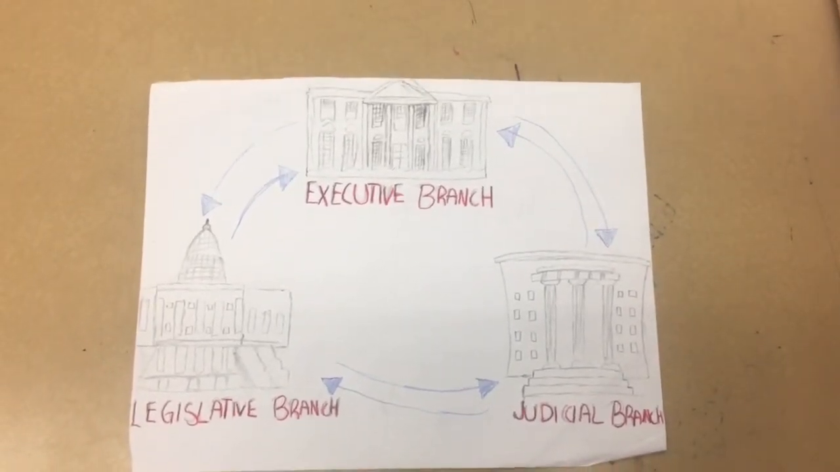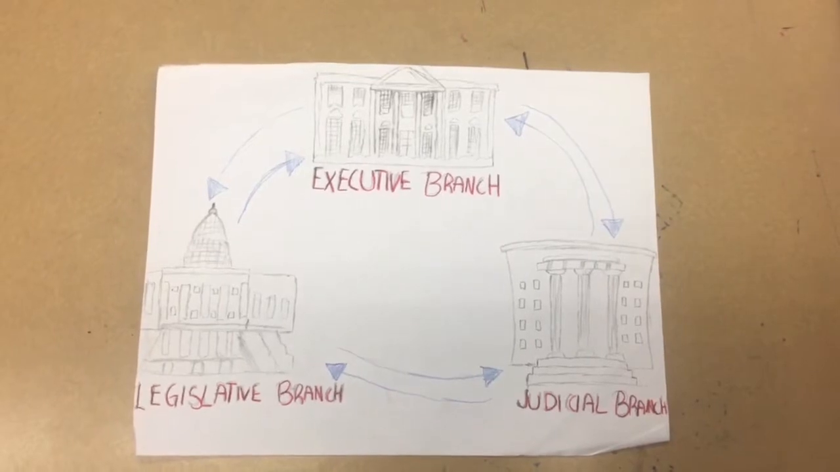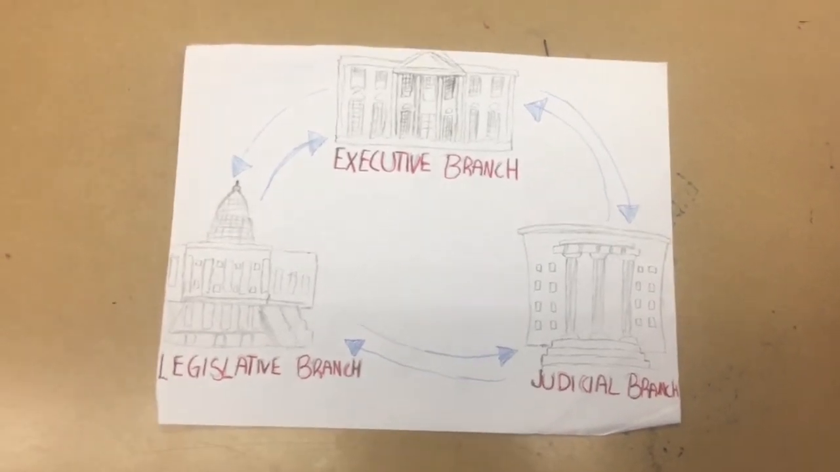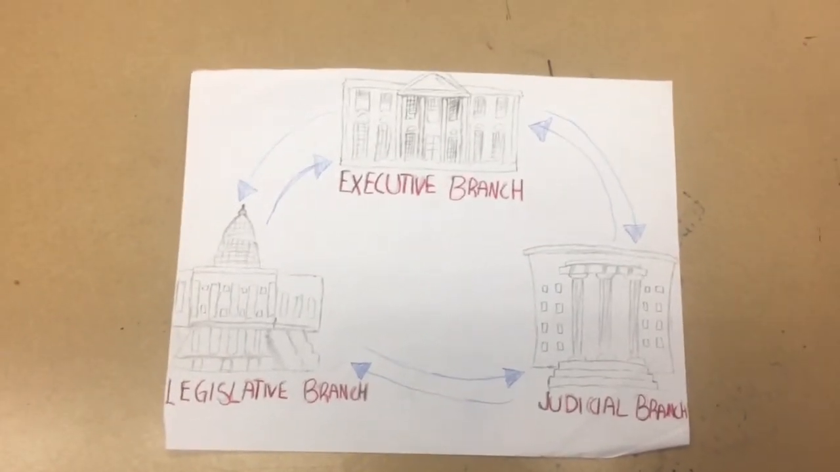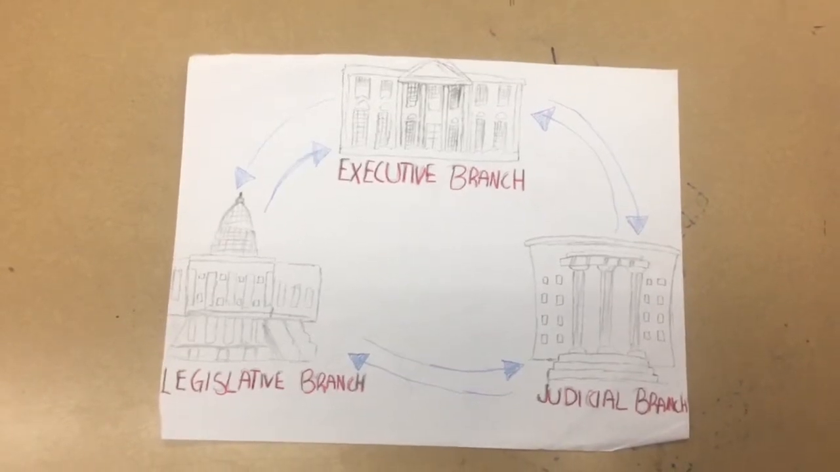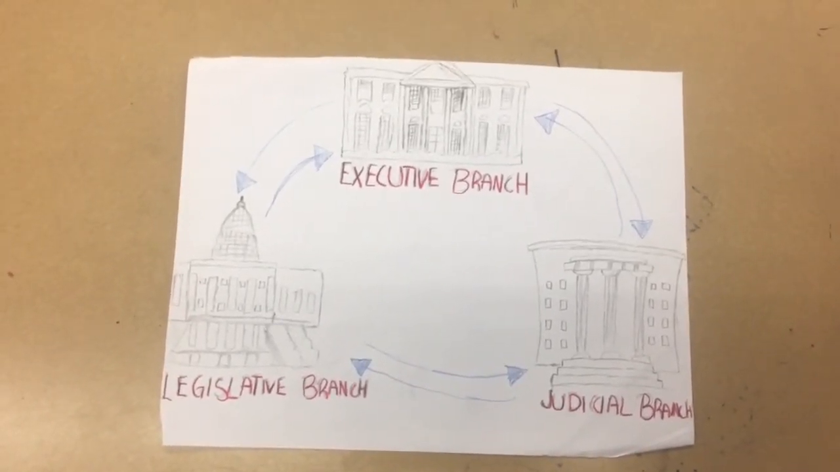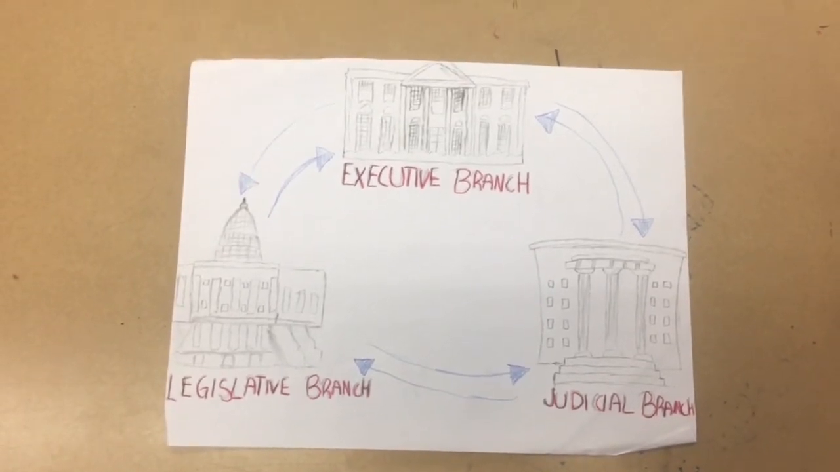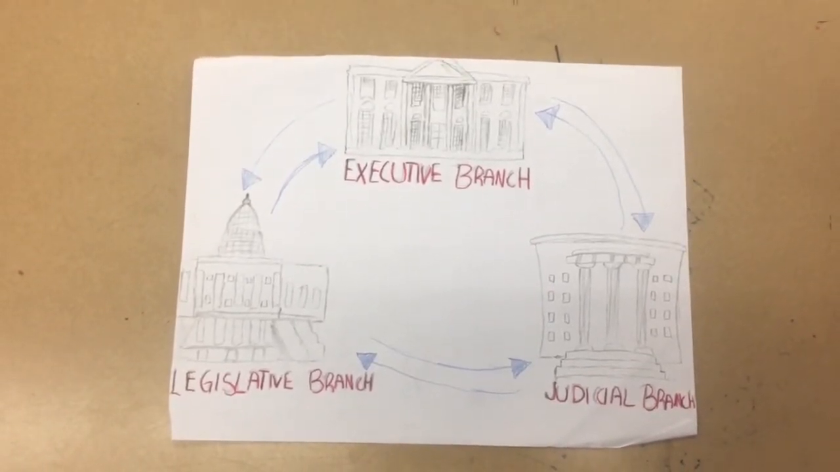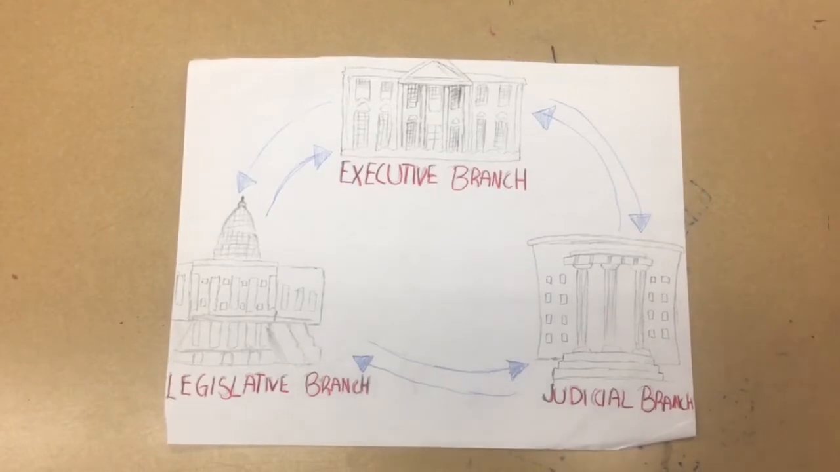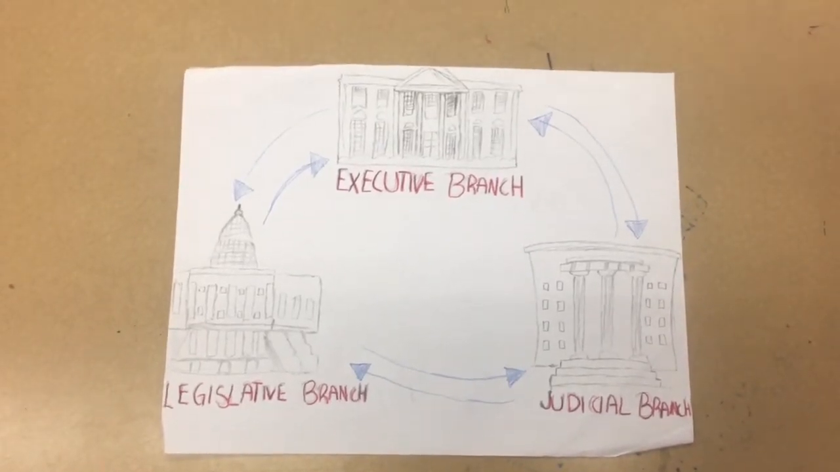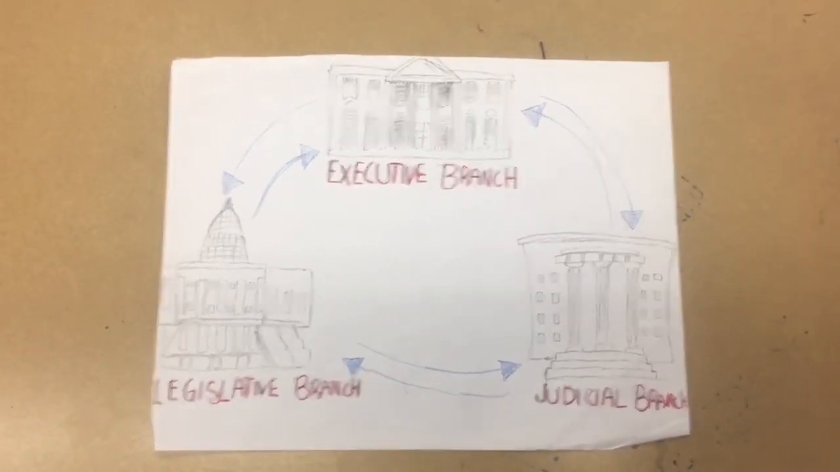Our second principle is separation of powers, an act of vesting the legislative, executive, and judicial powers of government in separate bodies. Why is it important? It is important because it divides power within the government so it can limit the power of the branches.